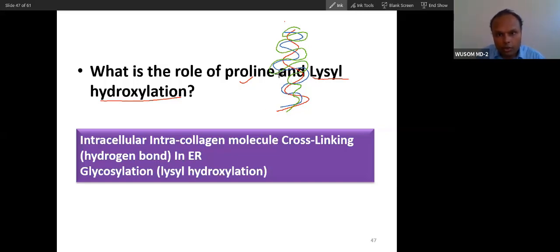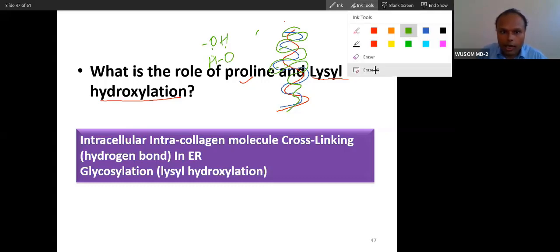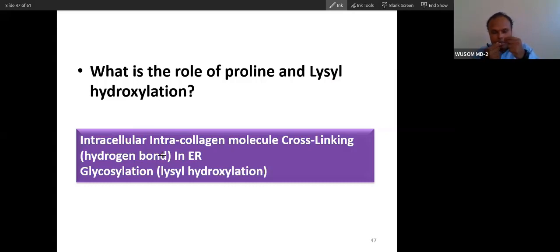This proline hydroxylation will help in forming hydrogen bonding inside the molecule, because O is an electronegative element. So this H will bind with this other O like this, and this other hydrogen can bind with another. So this OH will help in intramolecular hydrogen bonding. So it stabilizes the intramolecular structure. Okay, cross-link. And lysyl hydroxylase is mainly for glycosylation.